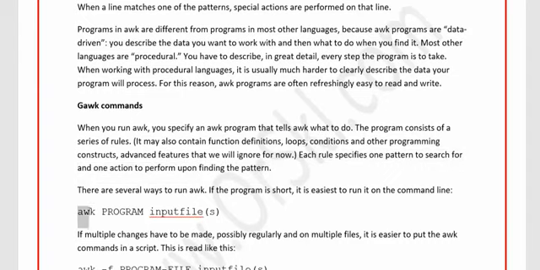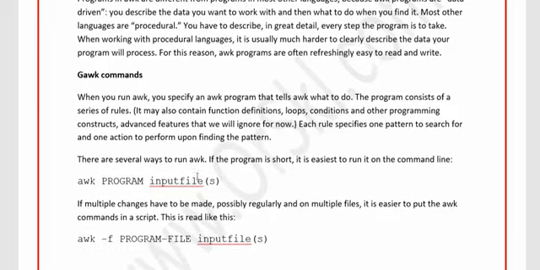One way is to directly call the program called awk and then give the program what it has to do and which file it has to run on. You can give the file name, or you can use a pipe. That means if you use a pipe, the output of one command can be redirected as input to the awk command as well.